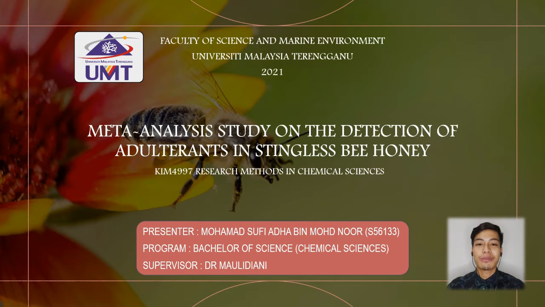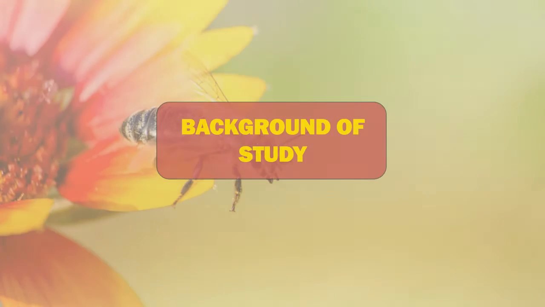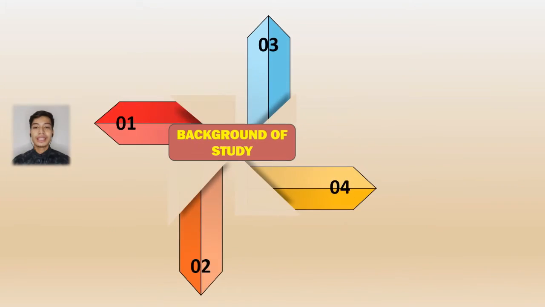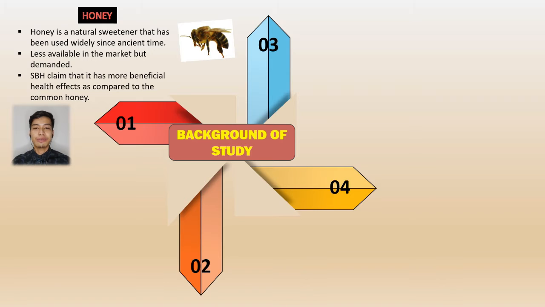Today, I want to present my slide proposal with the title Meta-Analysis Study on Detection of Adulterants in Stingless Bee Honey. Honey is a natural sweetener that has been used widely since ancient time. It is widely used in numerous applications among natural products, including for clinical application, and it contains about 200 various substances. The stingless bee honey is less available in the market, but it gained more interest and popularity due to the claim that it has more beneficial health effects as compared to the common honey.